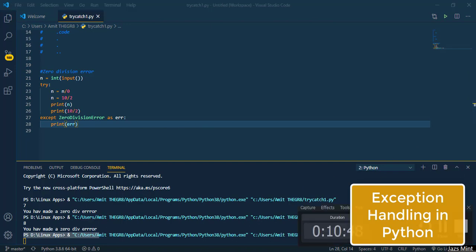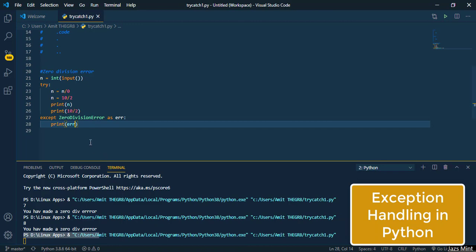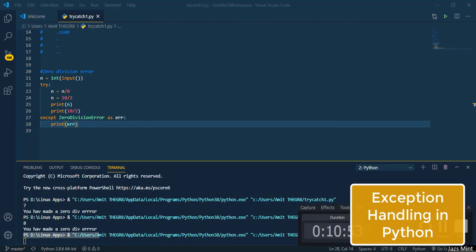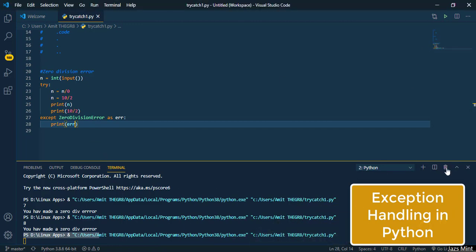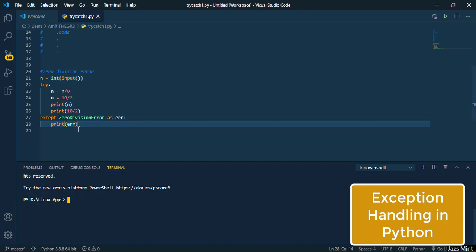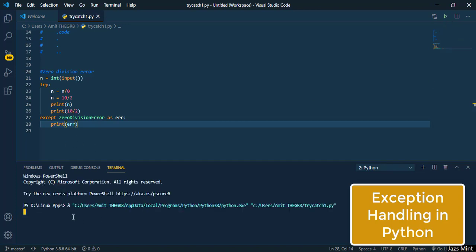Now we'll delete this one to make sure that we have cleared the screen. We'll enter the value as 9 and press enter. Okay, we haven't executed this one. We'll press any value, and since it is not divisible by 0, it is showing the division by zero or zero division error.